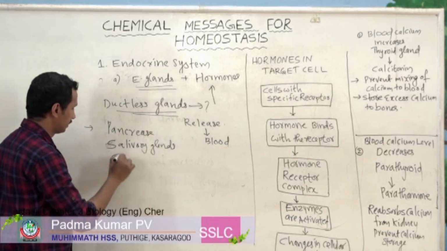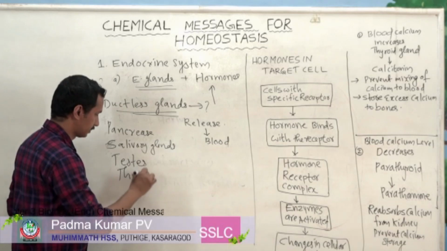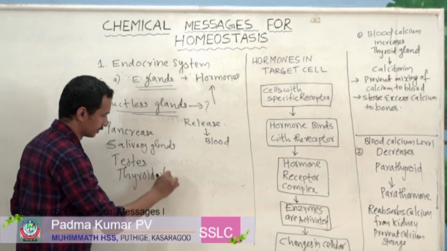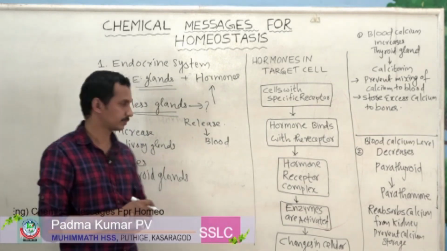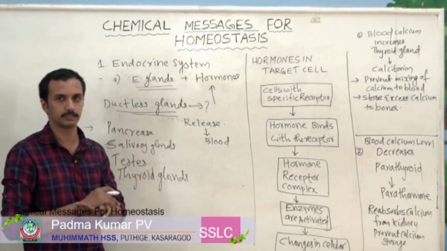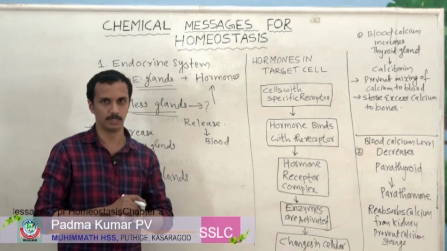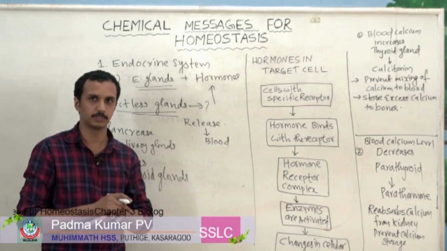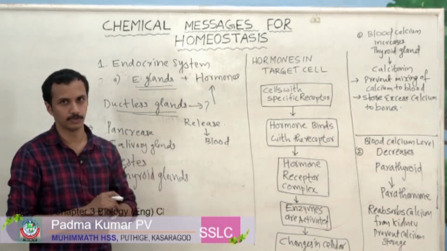Then you can write testis. Then thyroid gland. So these are some examples for endocrine glands. So what are endocrine glands? These are ductless glands which secrete hormones directly to blood. So there is no special transport system, and there are no sacs present in the endocrine gland.